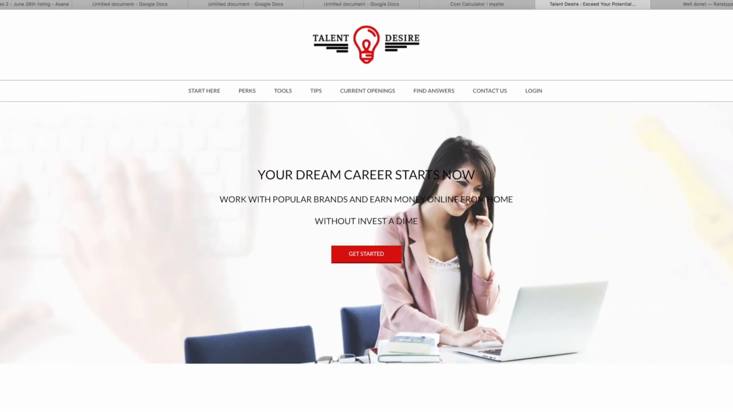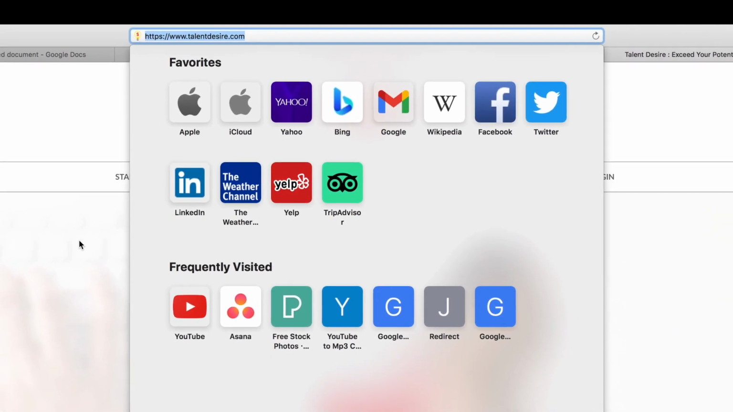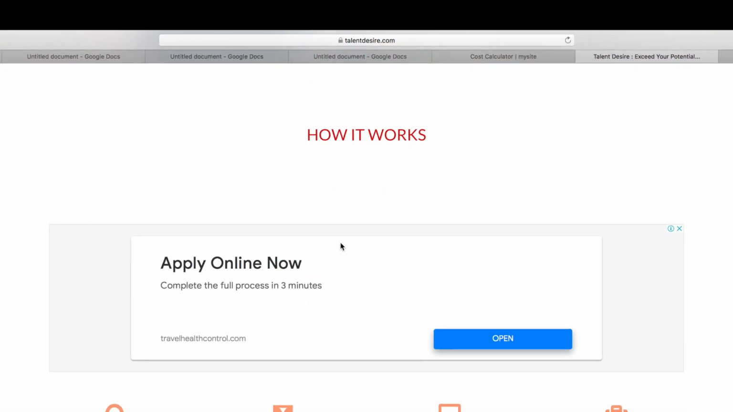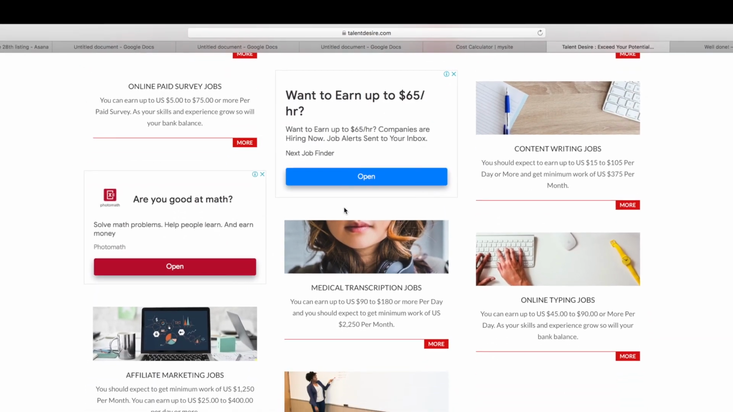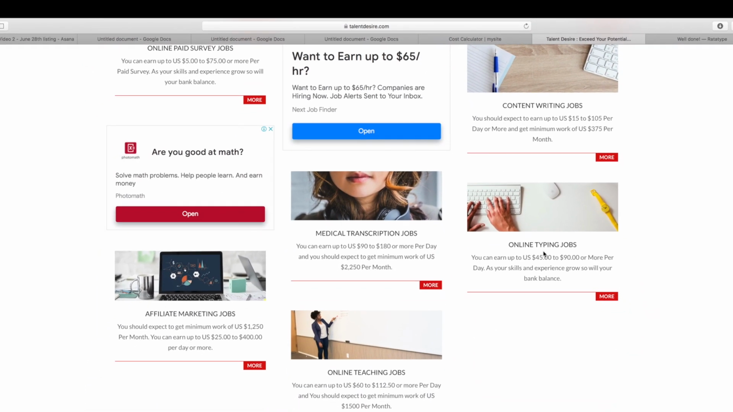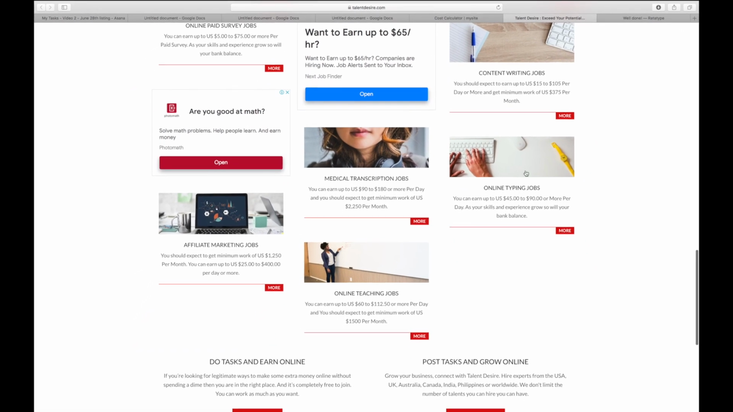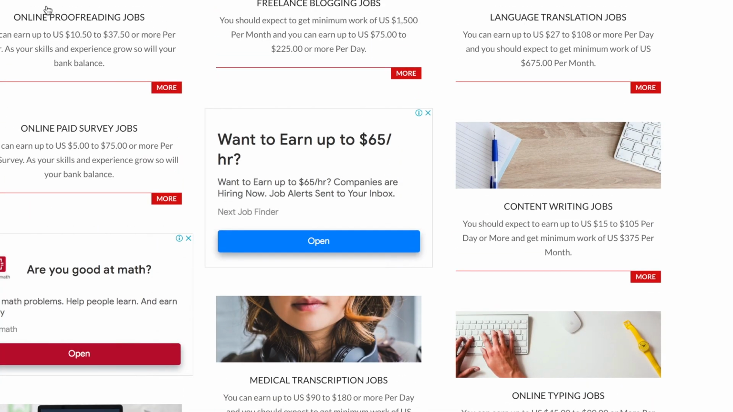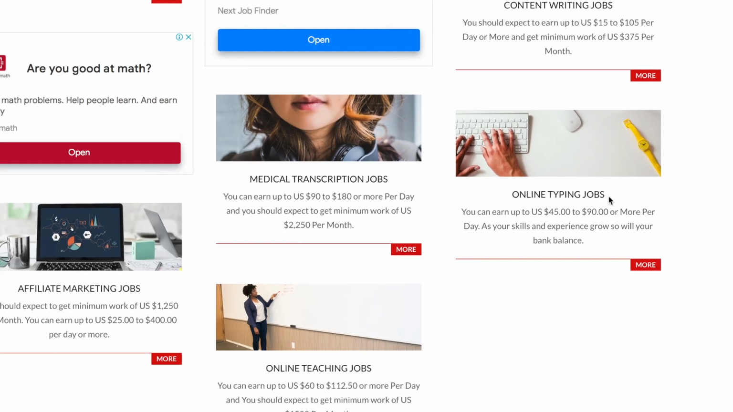So the first thing that we need to do is to come over to this website, which is called talentdesire.com. In this website, you can earn money online from home without investing a dime, and this is absolutely free. You don't need any investment or any money to get started. When you scroll down below, you can actually see they offer different opportunities to work from home, including online proofreading jobs, freelance blogging, language translation, and online paid surveys.